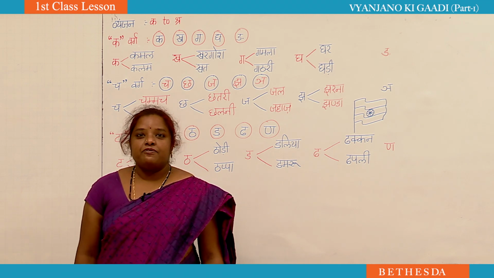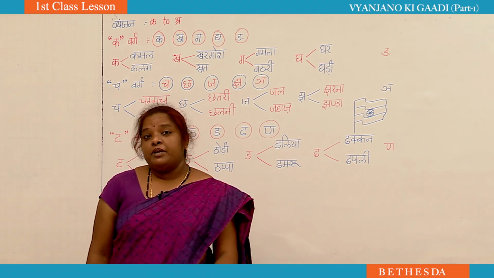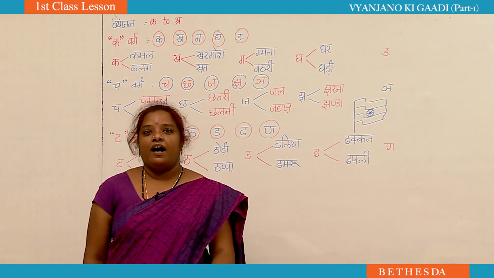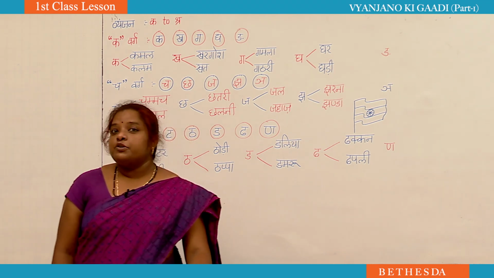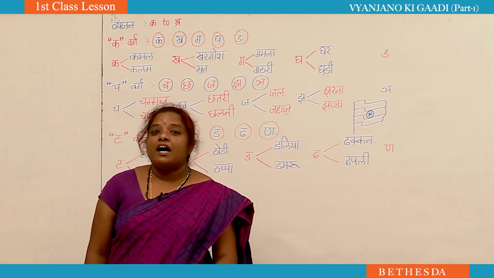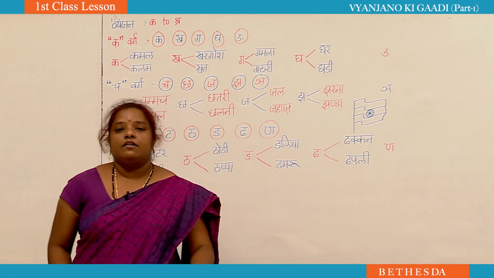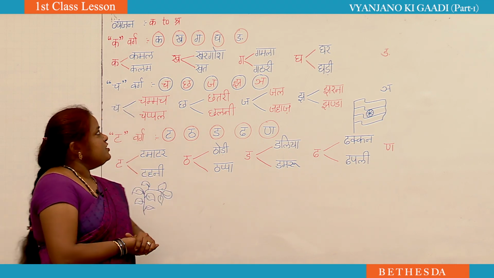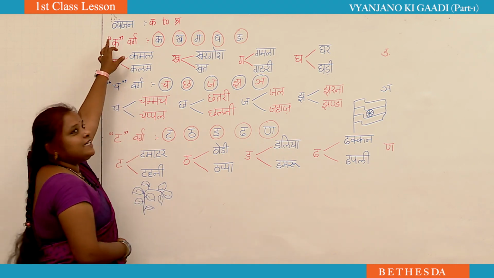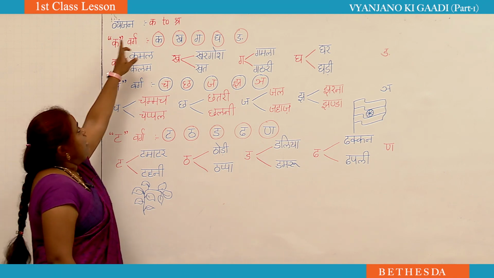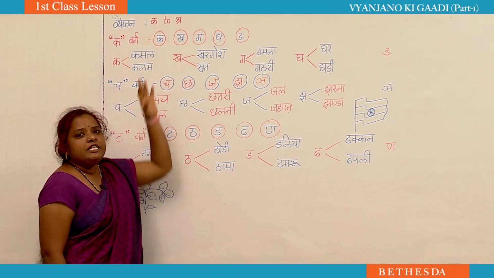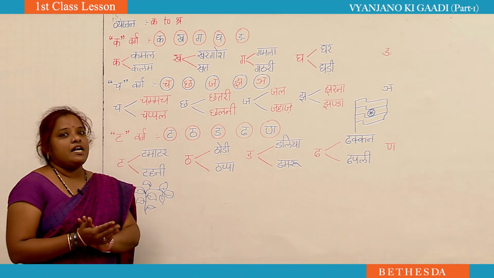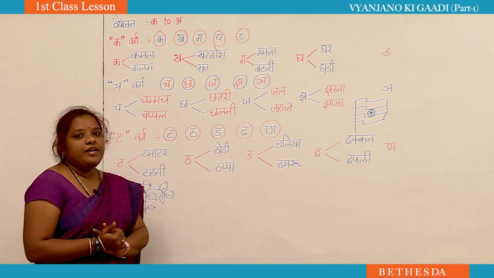Okay, so for first class children, in the previous class we completed Swar. A to Aha letters we have learned. So today we will learn from Ka to Sra, but only a few letters today. What letters do we call Vyanjan from Ka to Sra? All the remaining letters in the Varnamala from Ka to Sra, we call them Vyanjan.